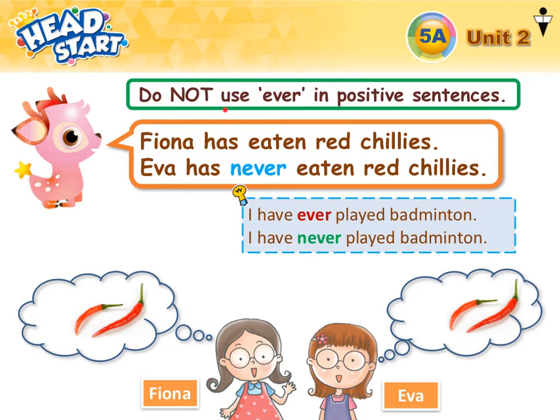Look at here. Do not use ever in positive sentences. This one is a positive sentence, right? I have played. It's a positive sentence, so this one is wrong. We don't use ever in positive sentence. And look at here. I have never played badminton. This one is correct. Okay, I have never played badminton.